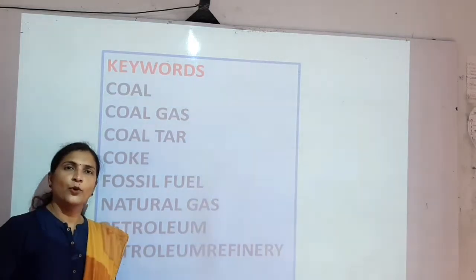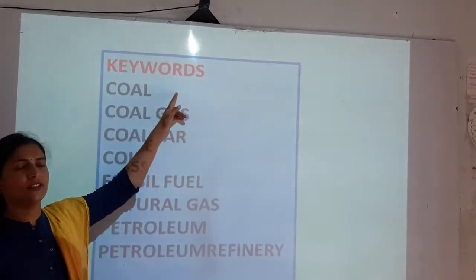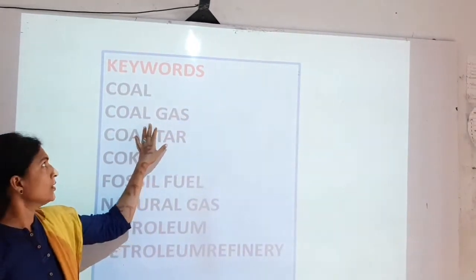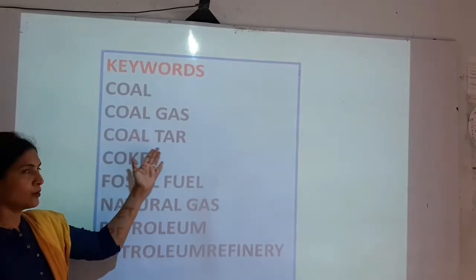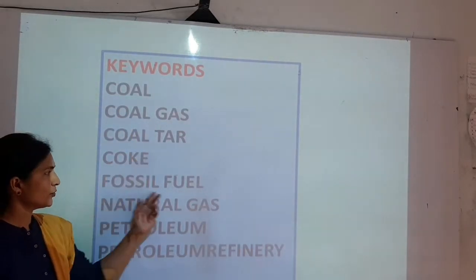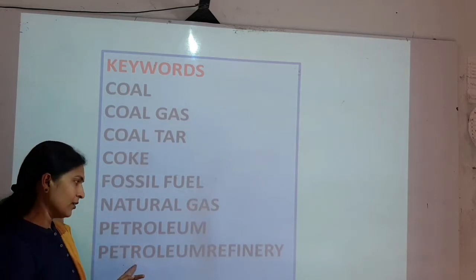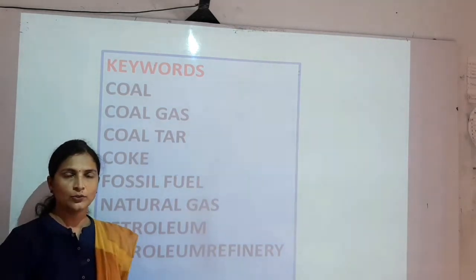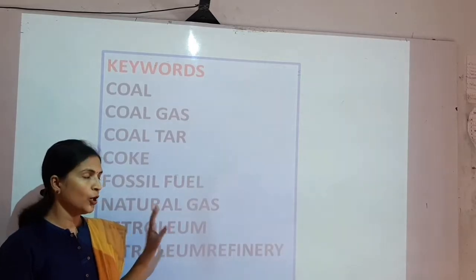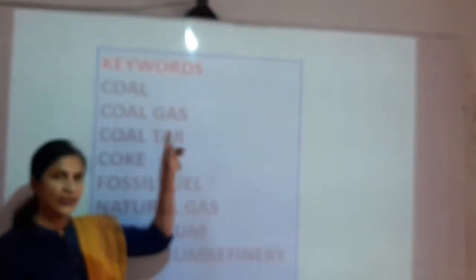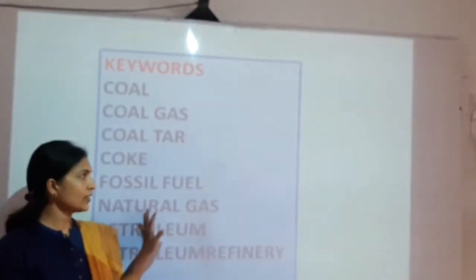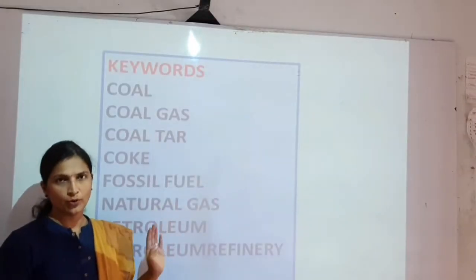Before starting the point, here are some keywords which are given in our textbook: coal, coal gas, coal tar, coke, fossil fuel, natural gas, petroleum and petroleum refinery. So these are the keywords, these are unknown words for all of you. So while learning you can come to know what the meanings of all these words are.